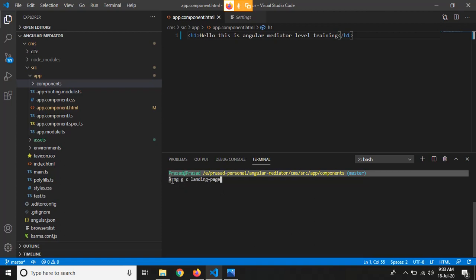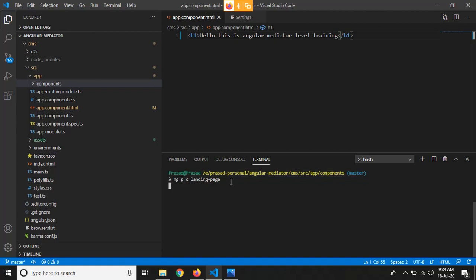This is Git Bash, so it looks like this only. This is entirely my terminal's part, so don't worry about this thing. We just have to put the CLI command ng g c landing page.